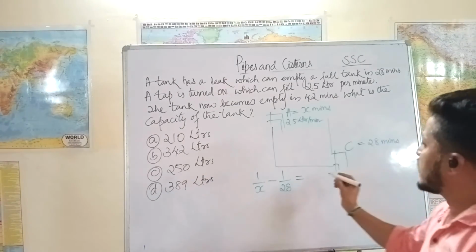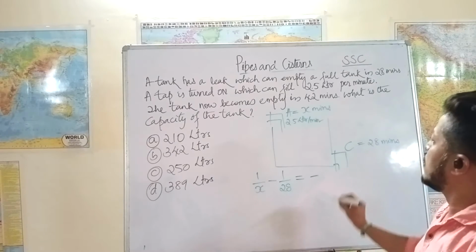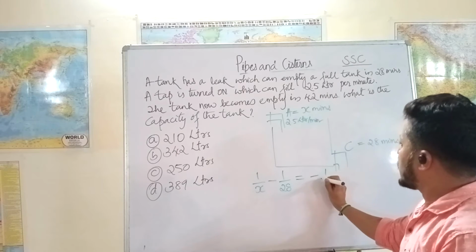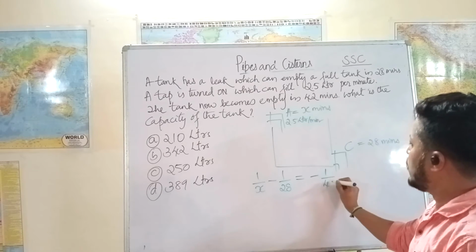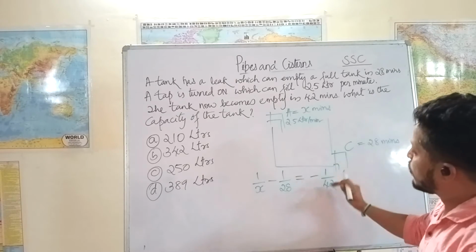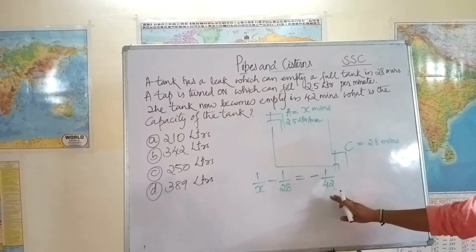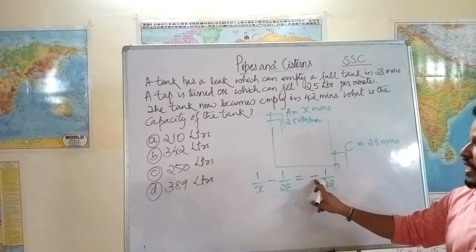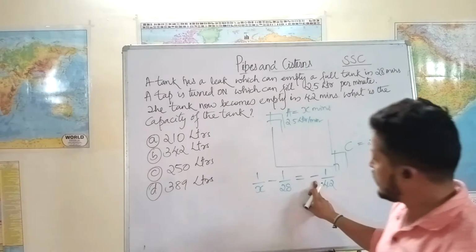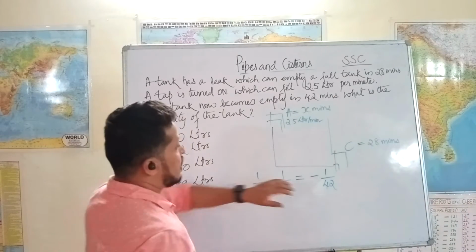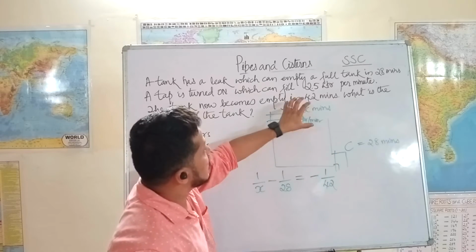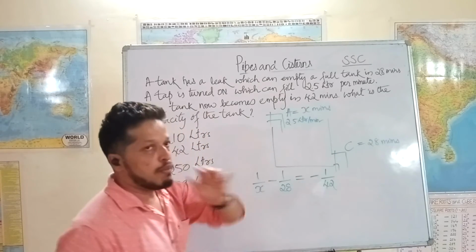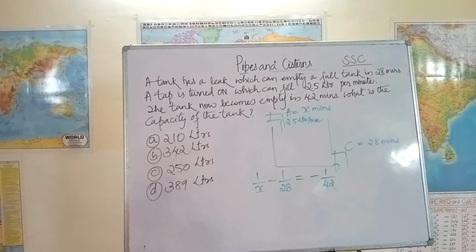Okay, so let me take this minus. The entire tank is emptied in 42 minutes. So 1 by 42 of the tank is emptied every minute. That's why I wrote minus. Please be careful about this sign. Since the final result is emptying of the tank, that's why I wrote minus on the right hand side.